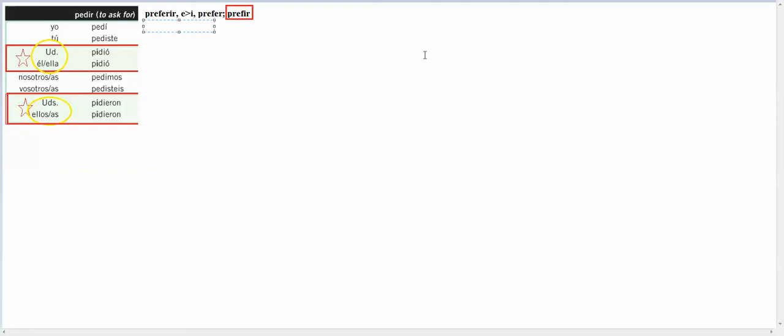Well, I'm going to use prefer because it's not in red. So I would do preferí. That's how I say I preferred. If I wanted to ask you if you preferred something, again, I'm going to use preferiste because it's not in red. Well, when I get to usted, I am in the red box, so I am not going to use prefer this time. I'm going to use prefirió.